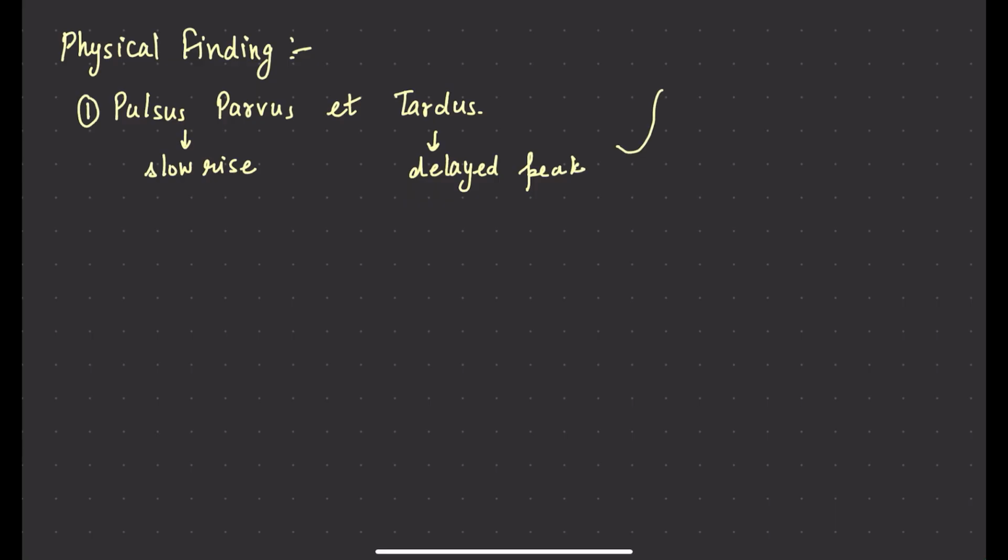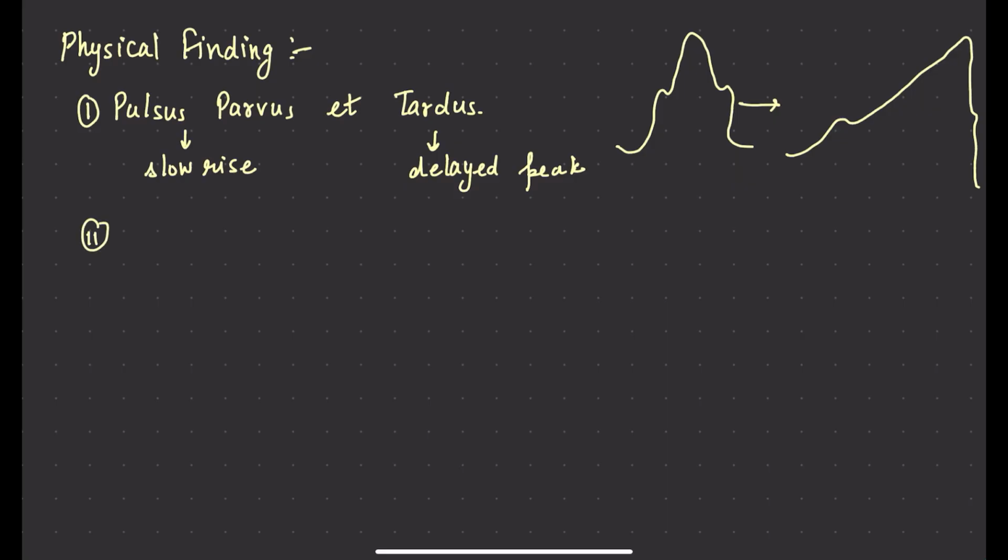Normally the pulse is like this, a rise and a fall, but in this case the pulse will become like this, a slow rise, and the peak is also delayed. So this is the pulsus parvus et tardus.